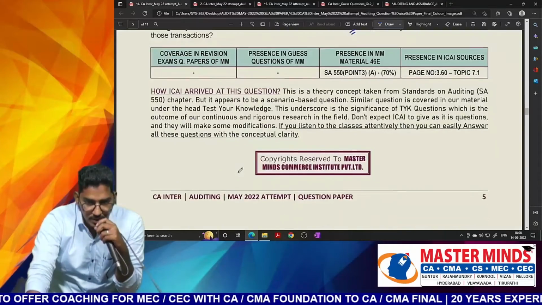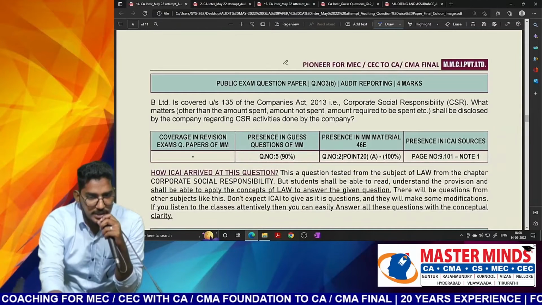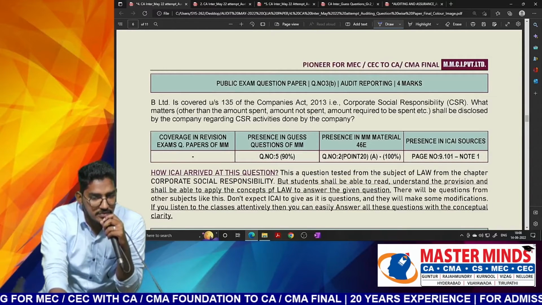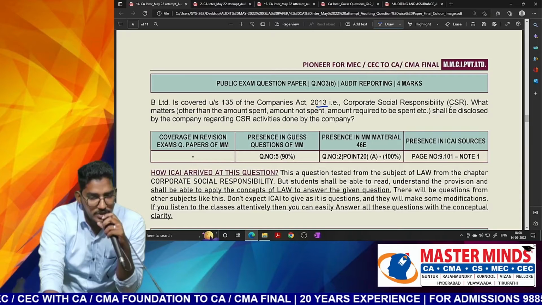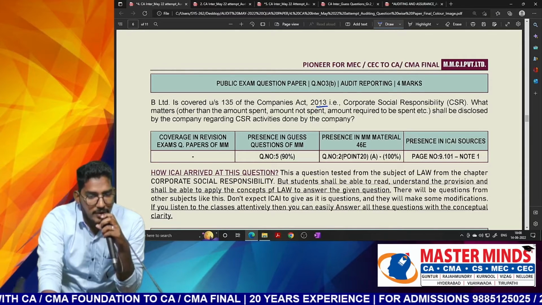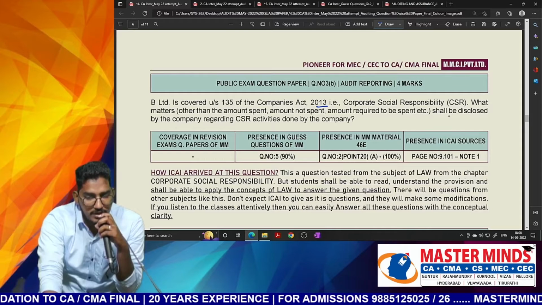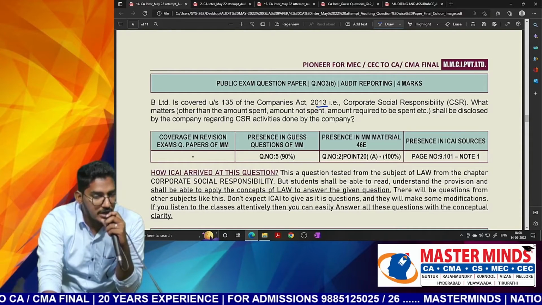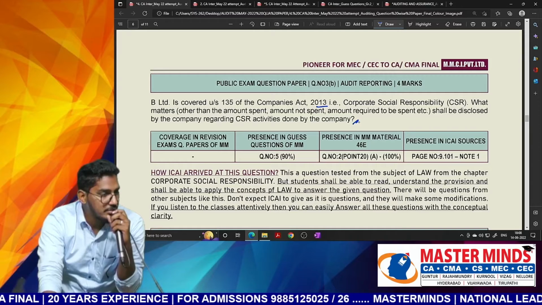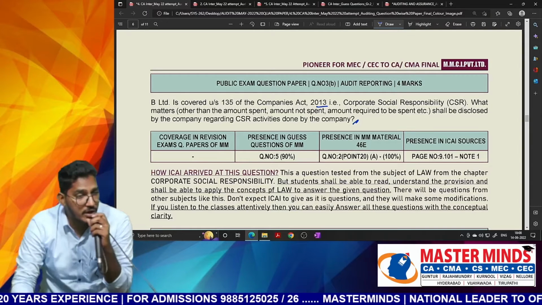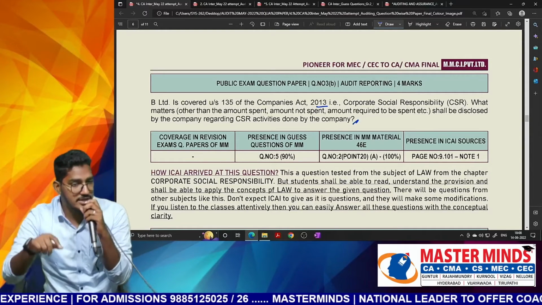Next one. Next question 3B. B Limited is covered under section 135 of the Companies Act, that is corporate social responsibility. What matters other than the amount spent, amount not spent, amount required to be spent shall be disclosed by the company outside activities done by the company? Nothing but what are the disclosure requirements regarding the company regarding CSR expenditure.